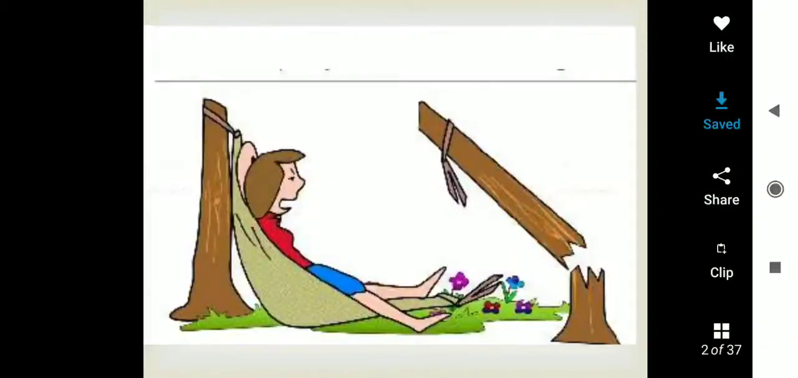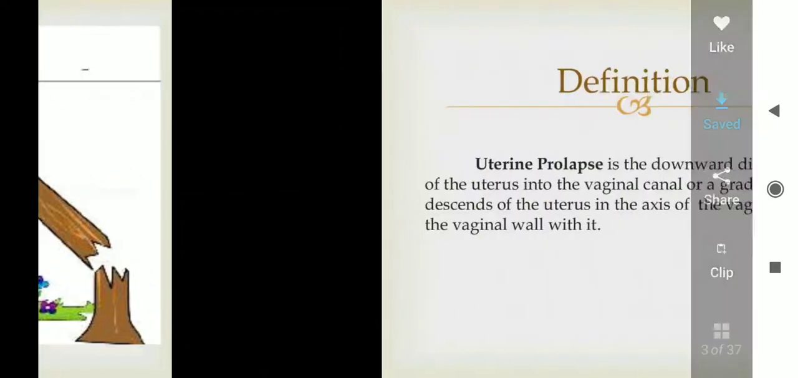My topic is uterine prolapse: etiology, clinical features, and prevention. You can see the picture over here where the support has broken down and the person has collapsed. So the further slides will explain this picture.